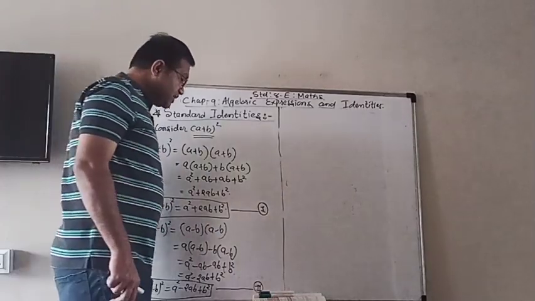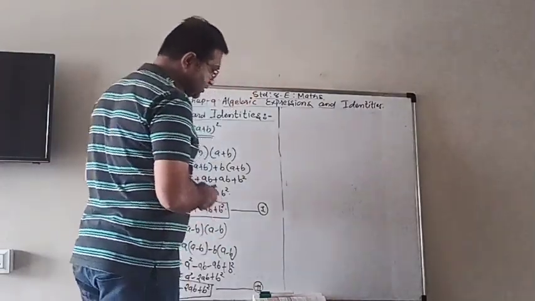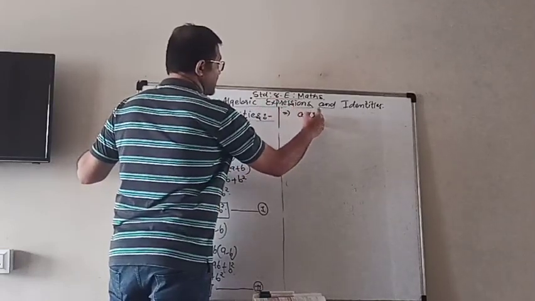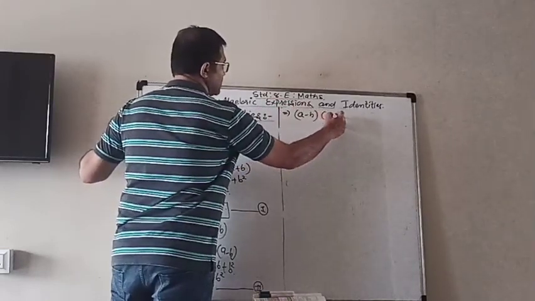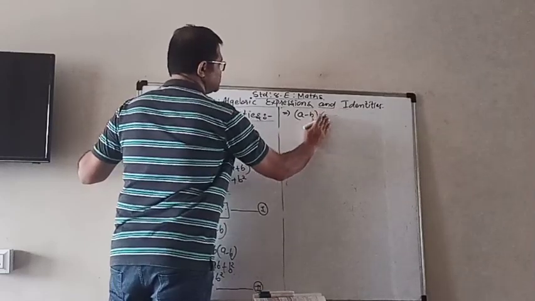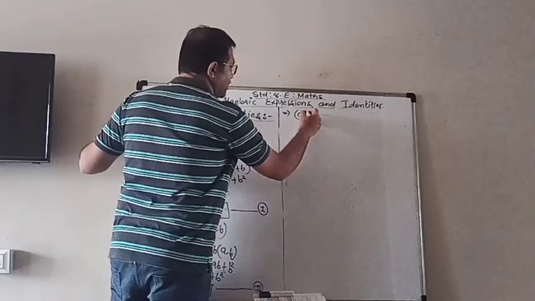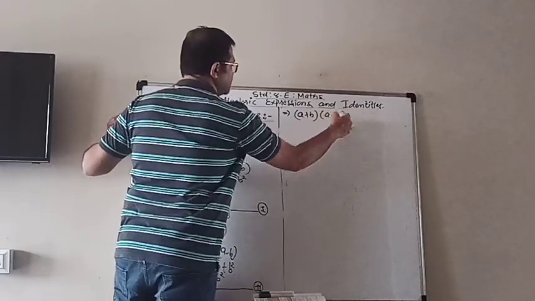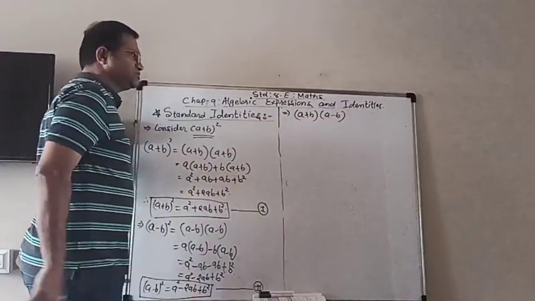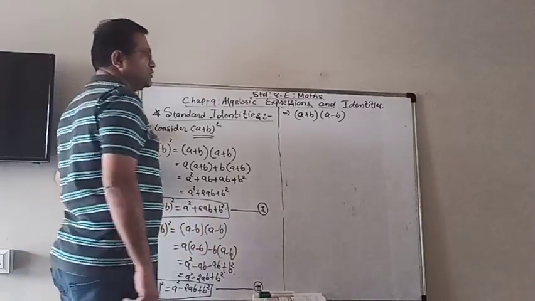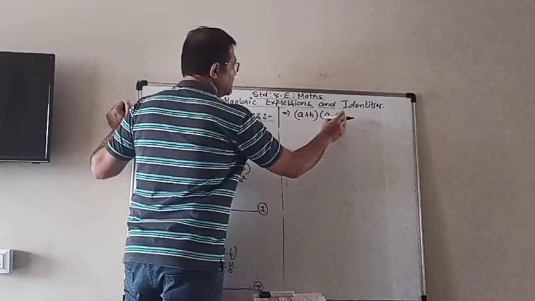Now we will take the third identity. That is a minus b, a plus b. A minus b, a plus b, or a plus b, a minus b, same thing. First minus and then plus, or plus and minus, same thing. So now a plus b, a minus b.